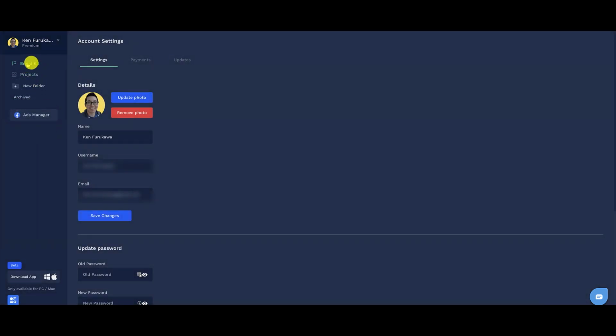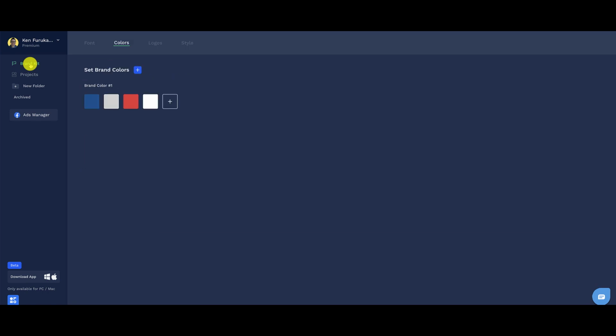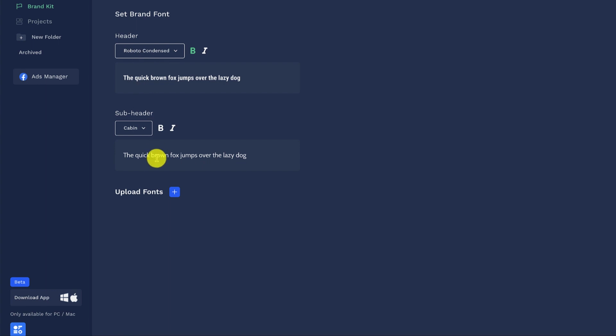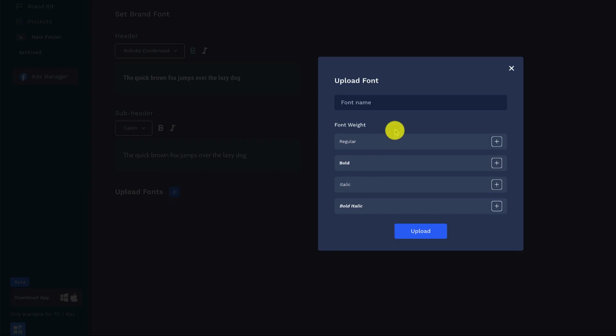Now, underneath that, you have Brand Kit. Now, this is really cool because you can set your fonts. We're going to start right here. You can set particular fonts that you may use for your brand. So you can add that there. You can even upload fonts if you want to.